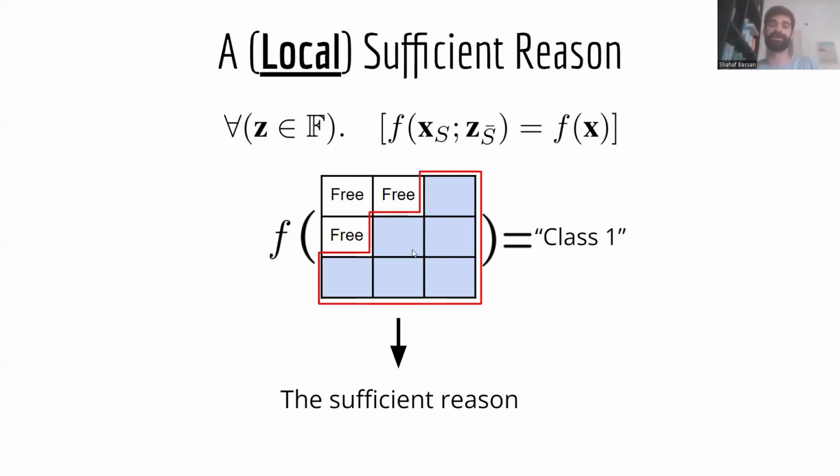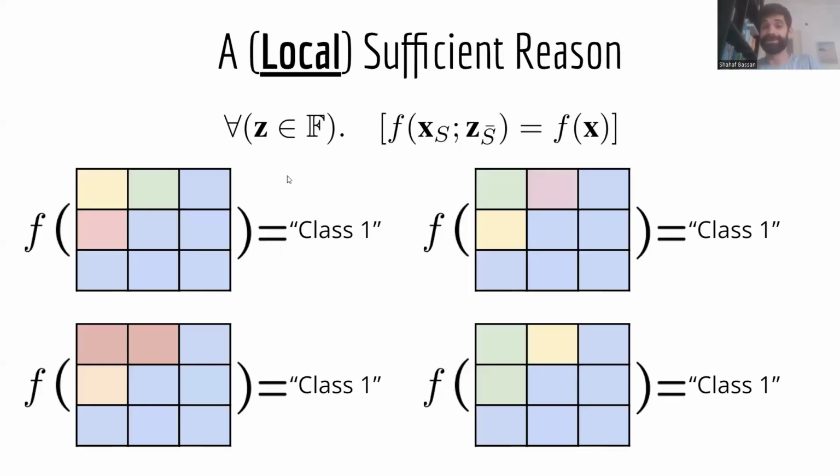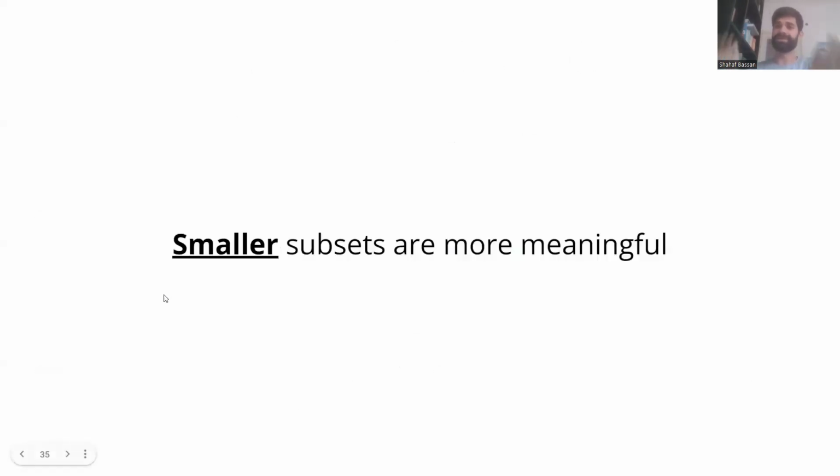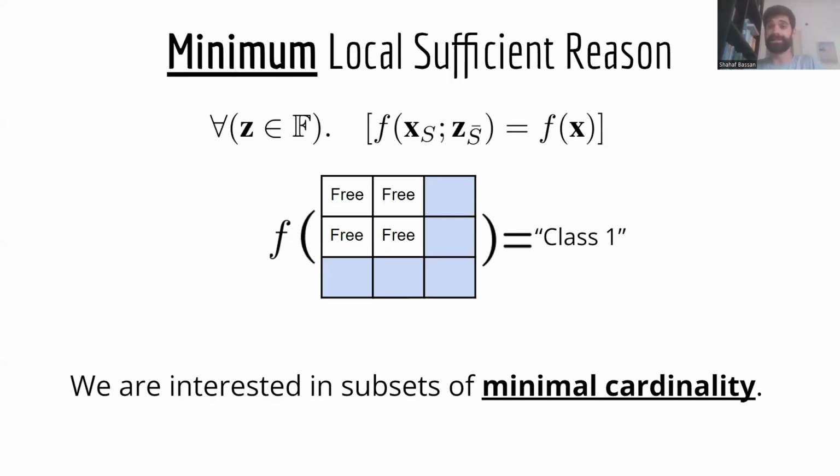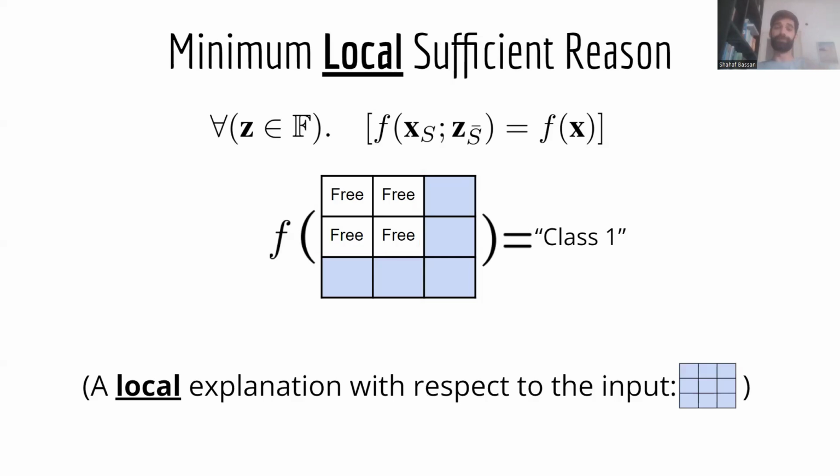These features are marked as free because they are free to take on any possible value. As you can see here, no matter what we put in the complement of these features, the classification always remains class 1. And this generally tells us that these blue features are important. Of course, the smaller the subset, the better the explanation, right? Because it contains less information. Specifically, we would be interested in finding minimum subsets, subsets that have minimal cardinality. I am highlighting that this is a local explanation because it is an explanation over one specific input, this blue image that we already saw.